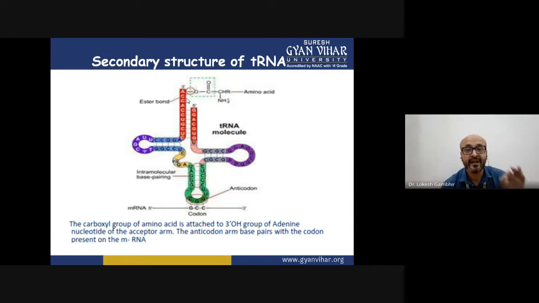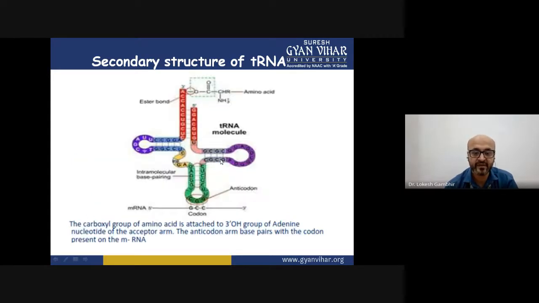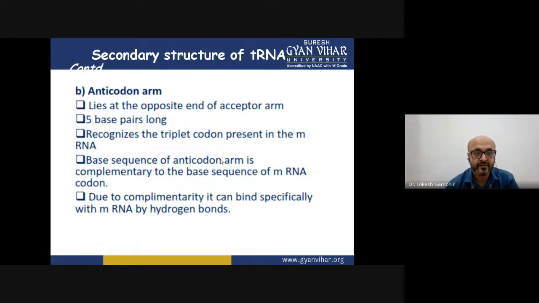The terminus end of 3' will always contain CCA, and this A, that is adenine, is responsible for forming a bond with the amino acid. Fine, and this is called amino-acyl tRNA.